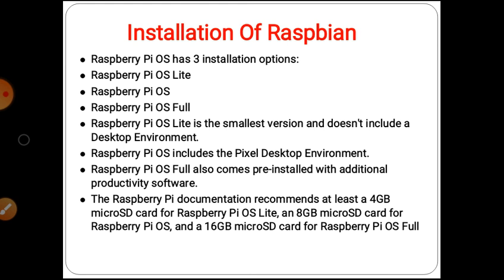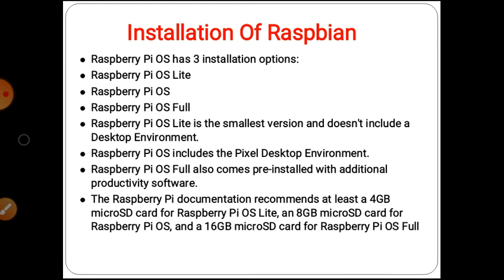In Raspbian, thousands of pre-built libraries to perform many tasks and optimize the OS are available. Installing Raspbian on a Raspberry Pi is very straightforward.